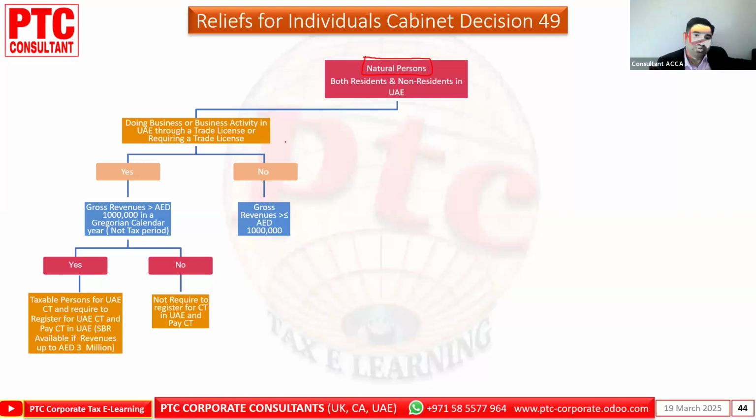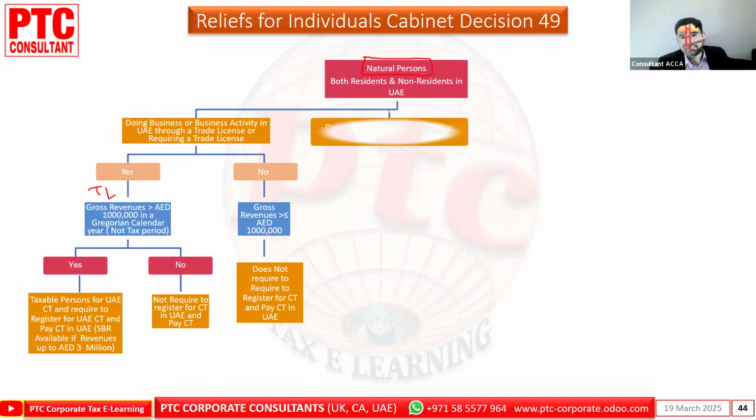Gross revenue, if he says he is doing business through a trade license, yes or no, more than 1 million or less than 1 million, doesn't matter. Everything will be out of scope. Now here, through a trade license, but what is the difference?